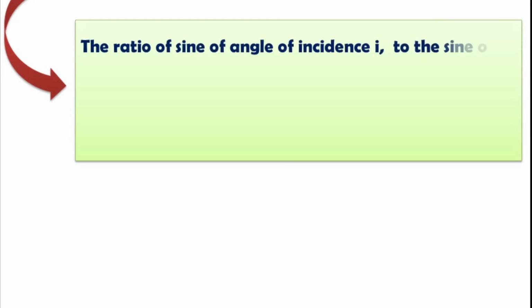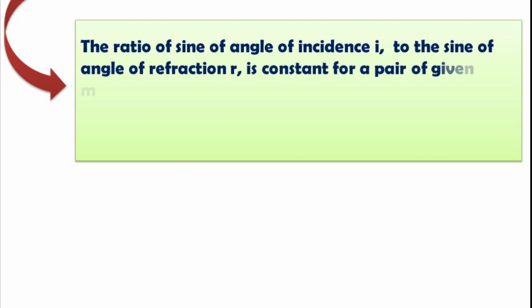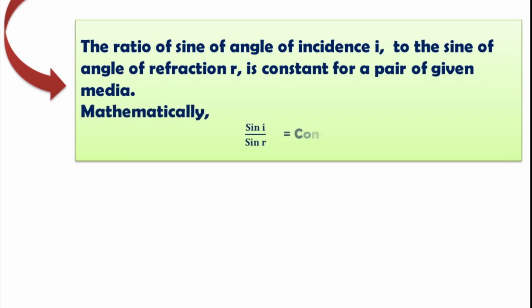Number 1, the ratio of sine of angle of incidence I to the sine of angle of refraction R is constant for a pair of given medium. That is, mathematically, sine I divided by sine R is equal to constant. This is one of the laws of refraction, or this law is called as Snell's law of refraction.